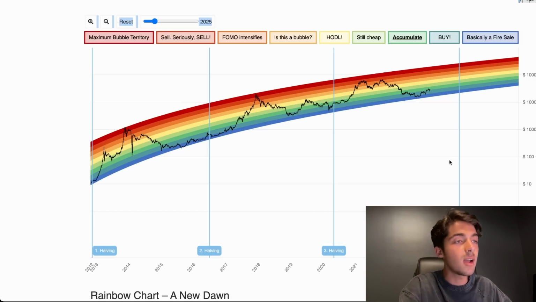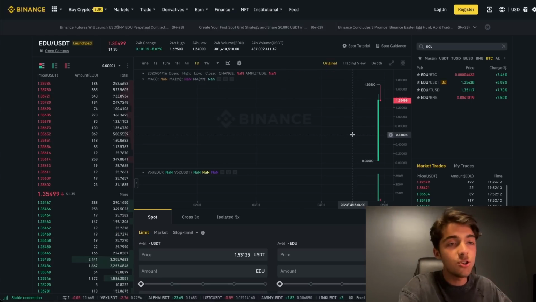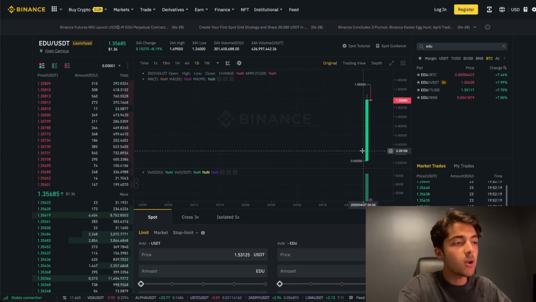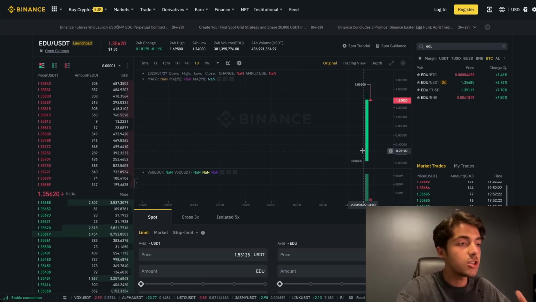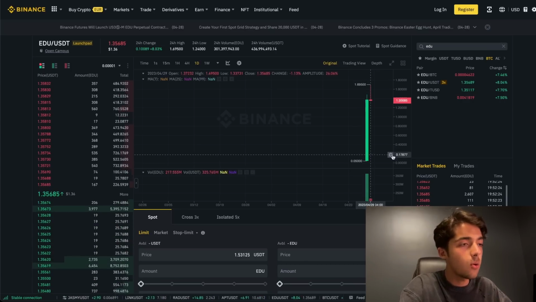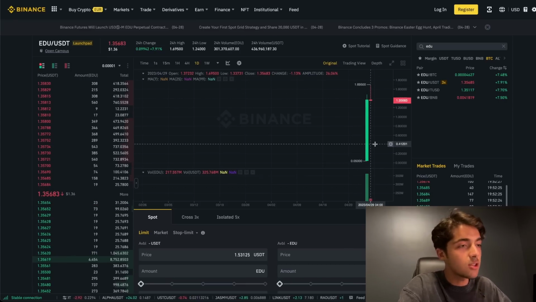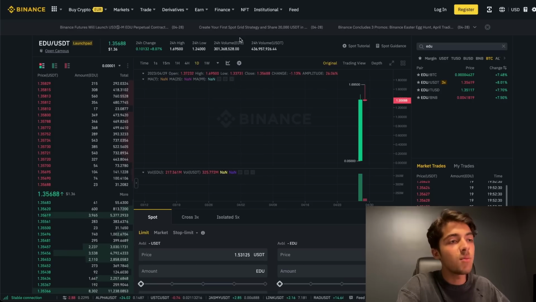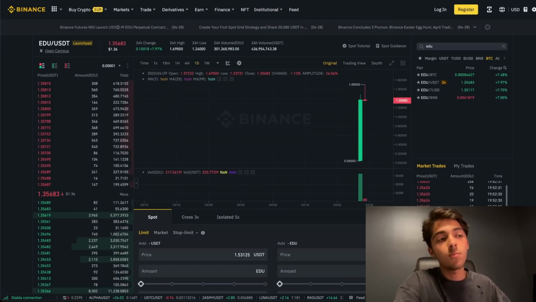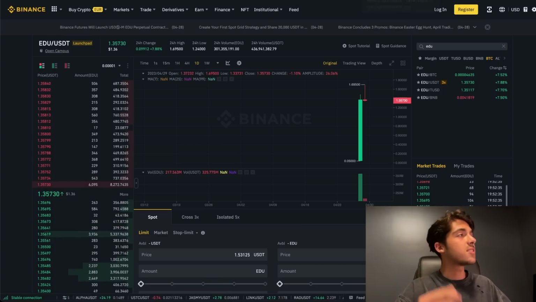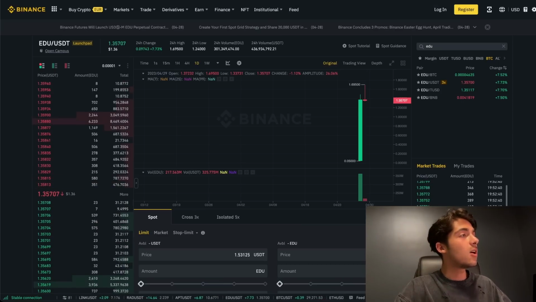In my opinion, now's the time to start DCing into projects, because even this token like Edu launched on Binance, and we already saw a major X. And usually in the bear market, we don't see token launches. So it's now looking like a time to potentially get into altcoins and DCA into altcoins. Of course, I'm personally not going into this because it's already done a massive X already, but it's just showing that it's time for projects to start launching their projects, and it's looking like a nice time to get into projects already. But guys, that is already it for today's video.